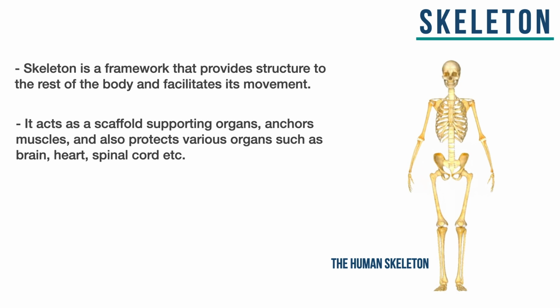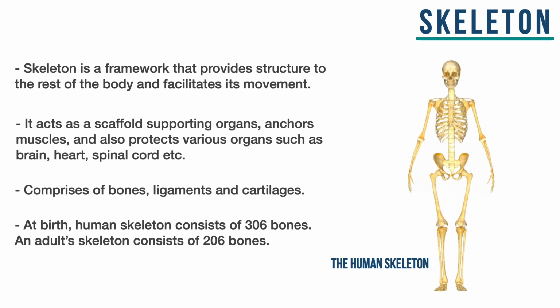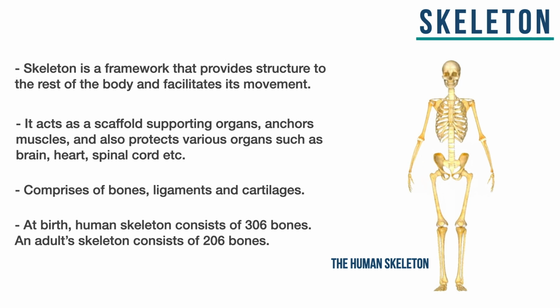The skeleton further is comprised of three things: bones, ligaments, and cartilages. It is interesting to note that the number of bones decreases in our body as we move towards adulthood. The reason is that the bones fuse together as we grow. Therefore, there is a decrease from 306 bones at the time of birth to 206 during adulthood.